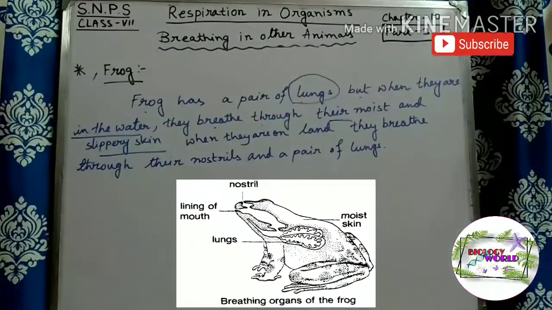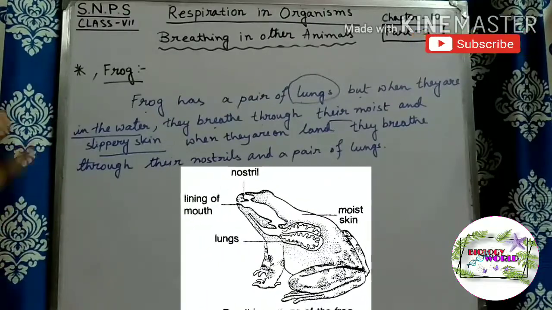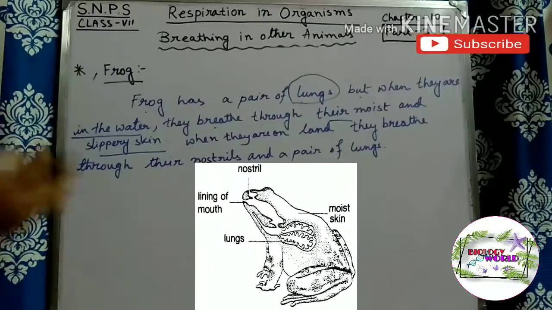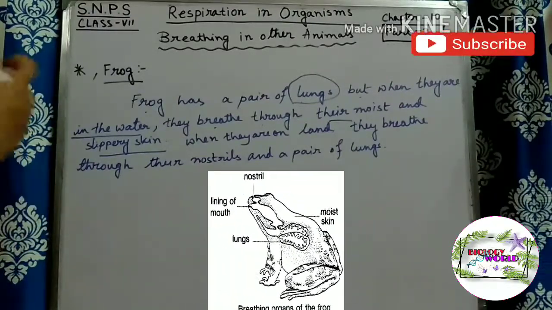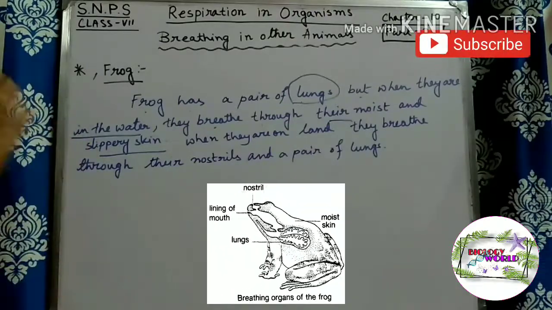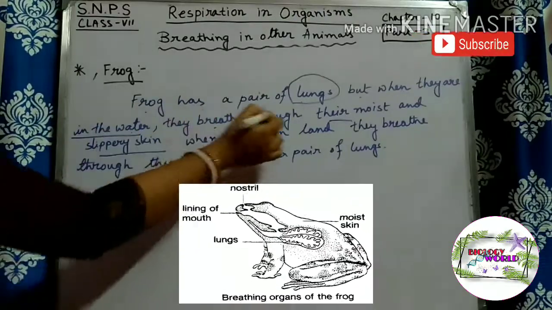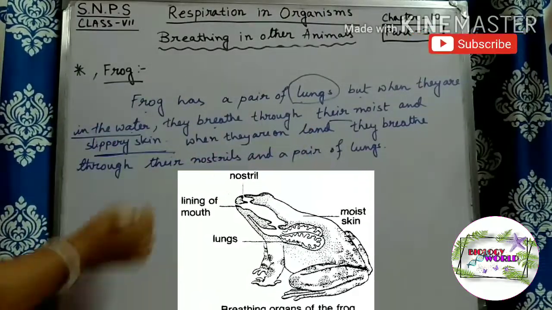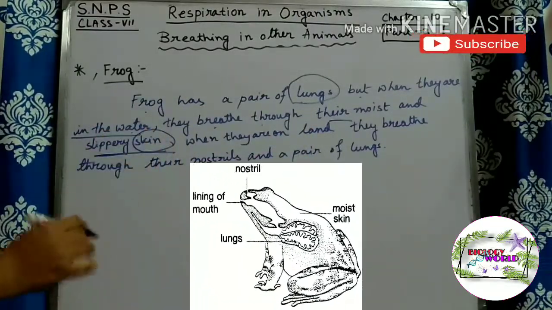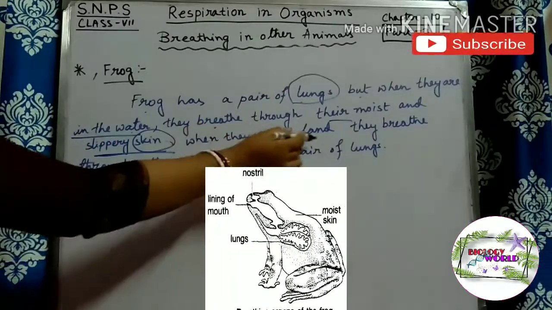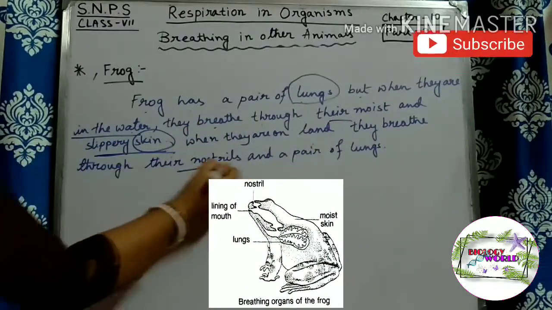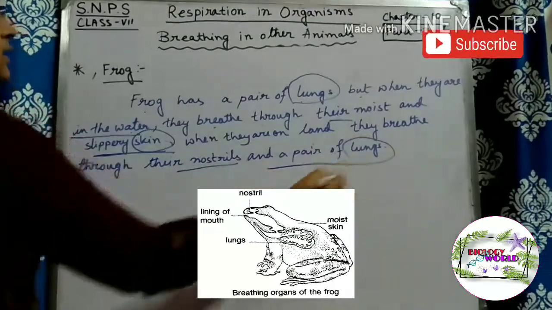As we know, a frog can live in the water as well as on land. When they live in the water, they breathe through the moist and slippery skin, and when they are on land, they breathe through their nostrils and a pair of lungs.